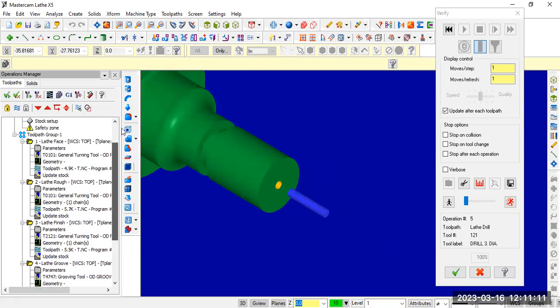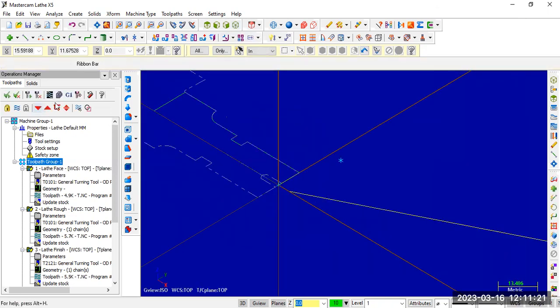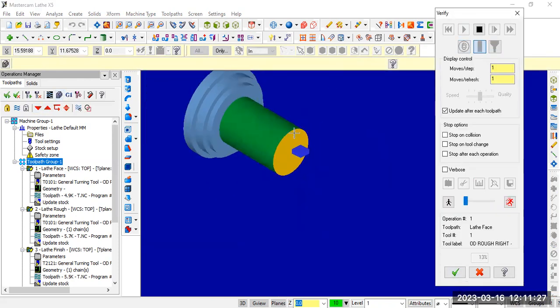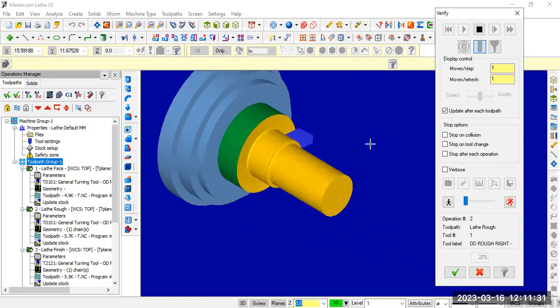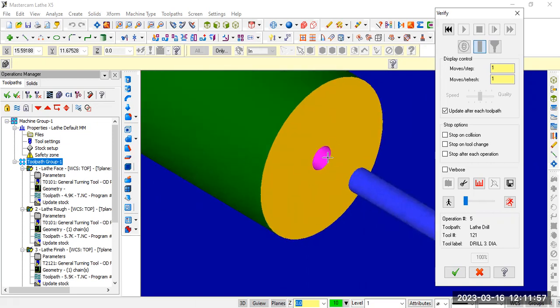If you want to see all, just place the cursor at the top. A hole is drilled.